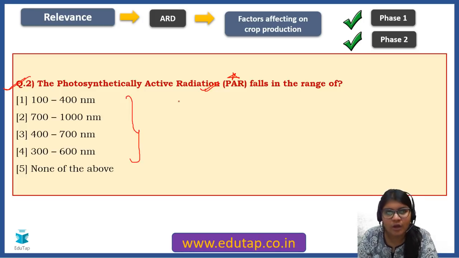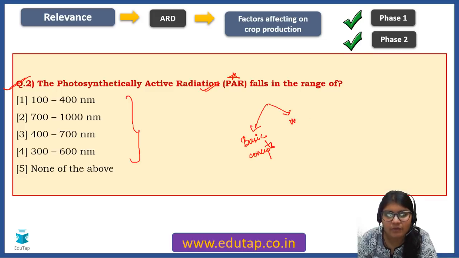So friends, when you talk about ARD, there are 2 areas, understand that. One is the basic concepts area, wherein you just need to be aware about the concepts. The second part is a lot of memory. Memorizing is involved. You have certain data points and you need to memorize them. There's no other way out. So how can we do that? Maybe like this: when we are discussing now, you will never forget the answer that I'm going to give you out here.